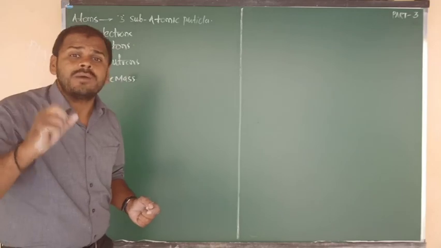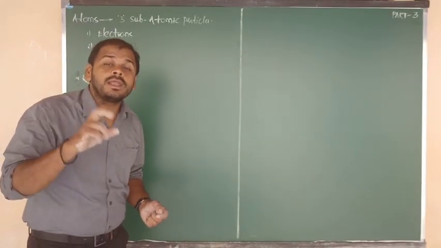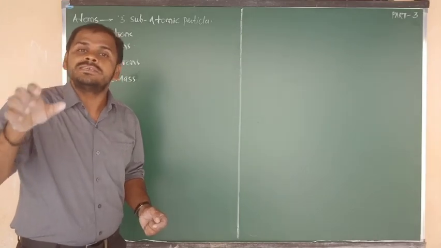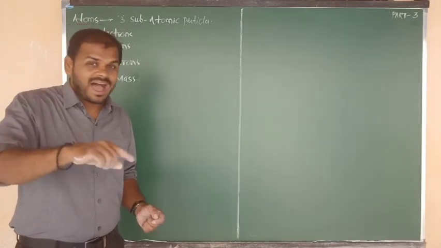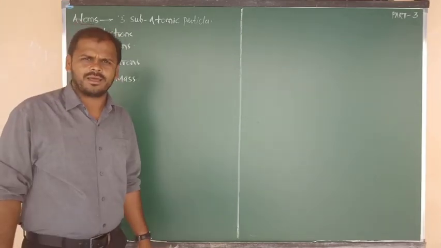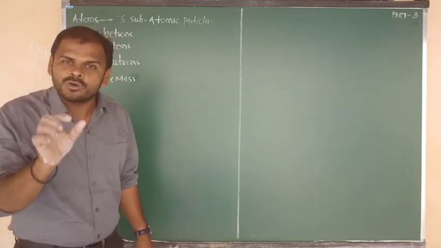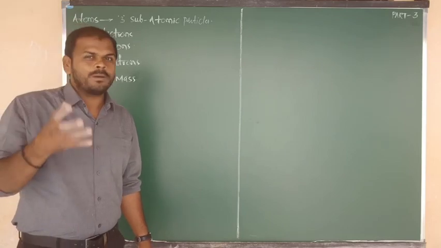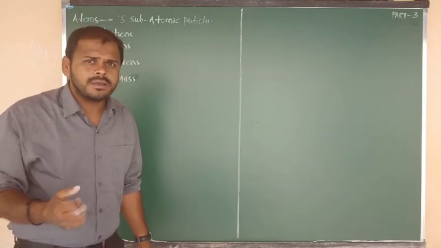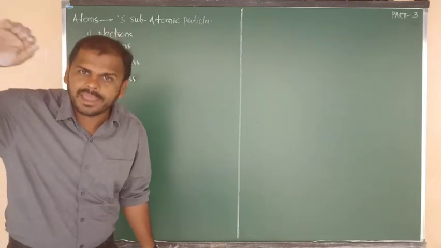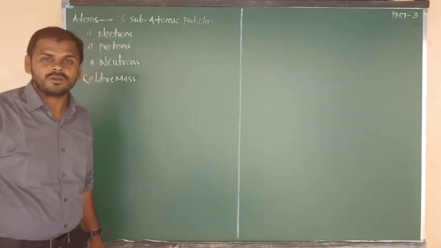What is the relative mass of electron? The relative mass of electron is 0.0005 AMU. I have given it in the table. What about the relative mass of proton? 1.007 AMU. What about neutron? Relative means roughly the mass value. 1.008 AMU for neutron. Yes or no?